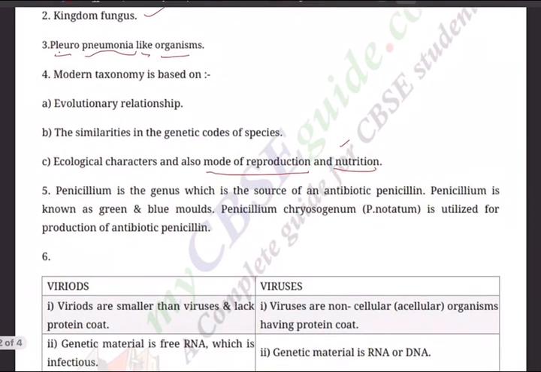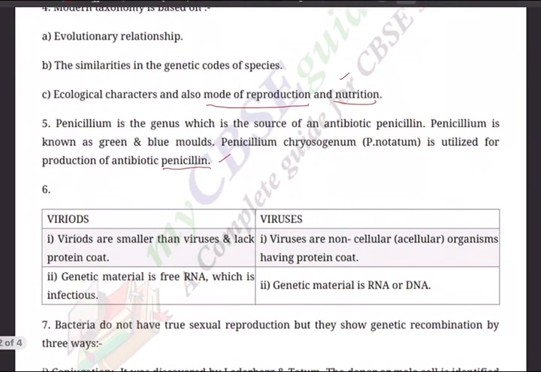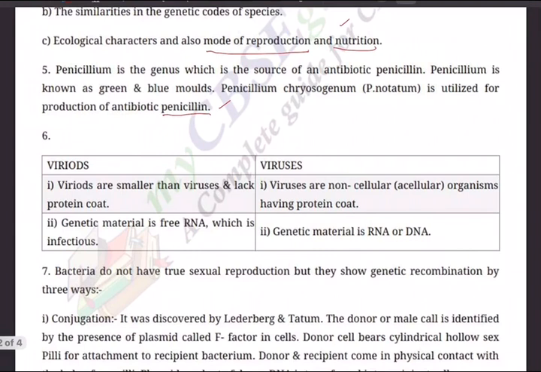Question 5. Very famous, of course, Penicillium is the genus which is the source of an antibiotic called penicillin. Penicillium is known as the green and blue molds. Penicillium chrysogenum and Penicillium notatum are utilized for production of the antibiotic penicillin. Of course, all of us know penicillin is a very cheap and effective antibiotic. And what is so great about it? Almost 98% of people are compatible with this.